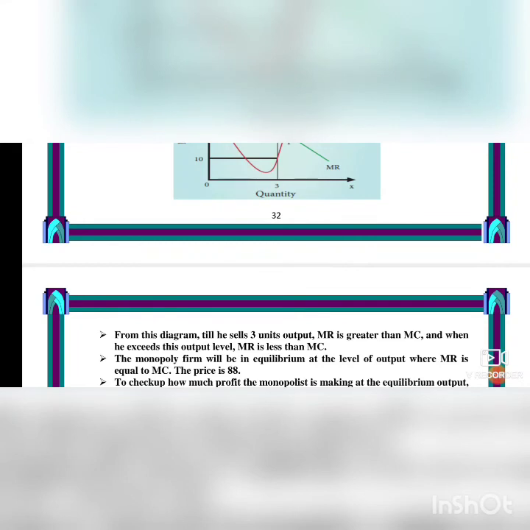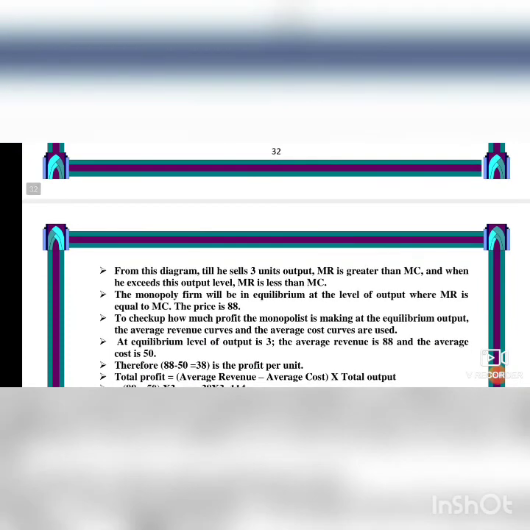So it is a profit. When he exceeds his output level, MR is lesser than MC. When MR comes down below MC, it is loss. The monopoly firm will be in equilibrium at the level of output where MR is equal to MC. When MR and MC are equal, this is the profit level of equilibrium. The price is 88, as we know from the calculation.